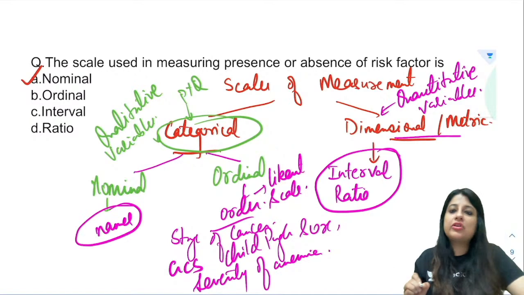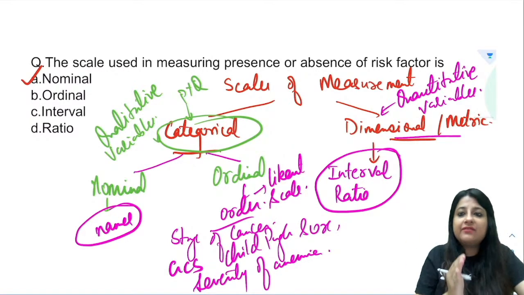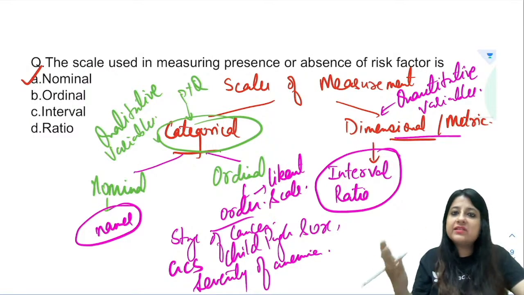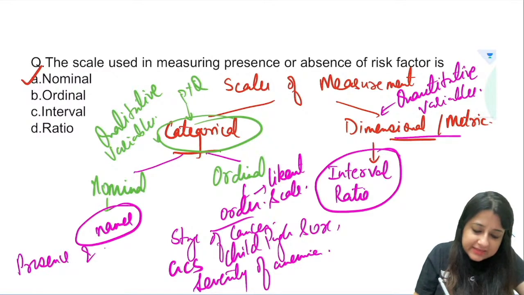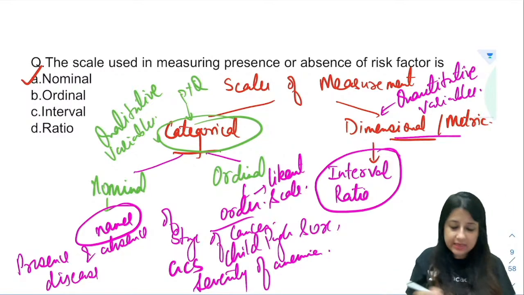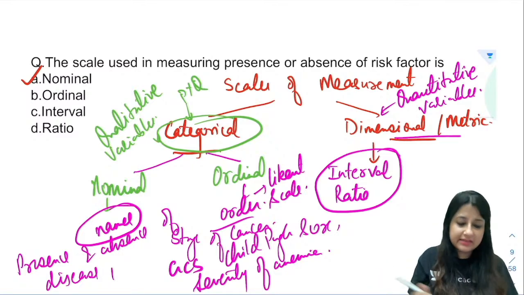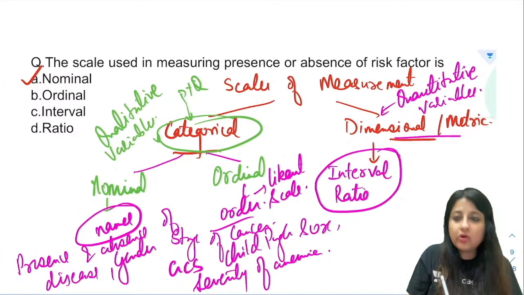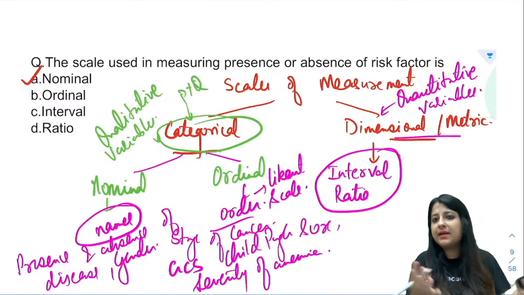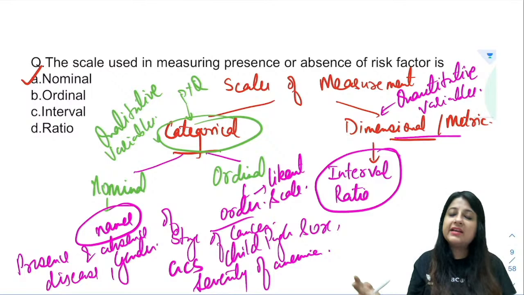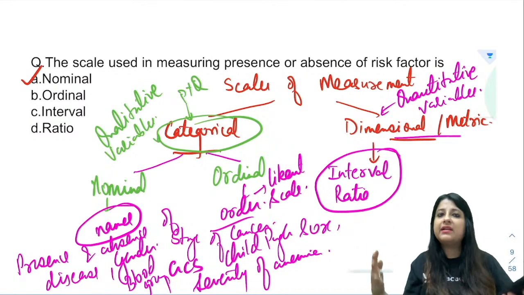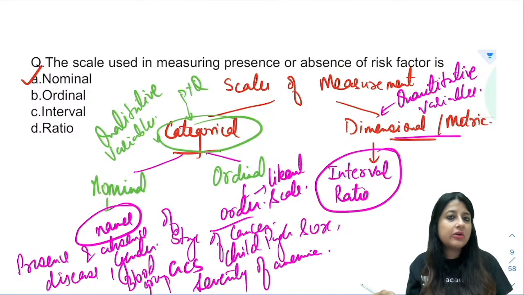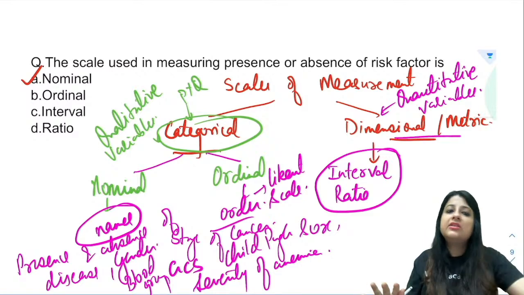And nominal is based on names. It simply means, if I say, do you have hypertension? The answer is yes or no. That's not an order, guys. In nominal, very commonly asked is presence and absence of disease. Presence and absence of disease, that is nominal. How many boys are in the class, how many girls are in the class? So gender. Now gender is not an order. We can't say males are better or females are better. So gender is again nominal. Blood group, either you are A positive, B positive. I can't say A positive is better than the other. So wherever you cannot place in an order and it's a qualitative variable, it's a nominal scale.